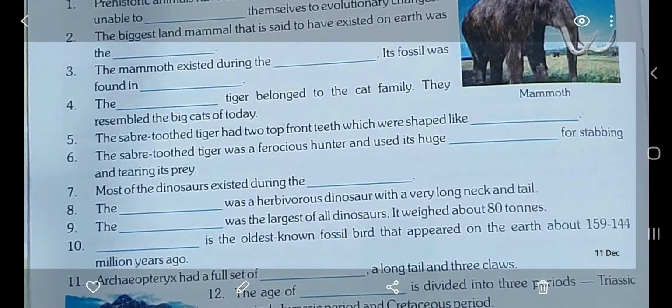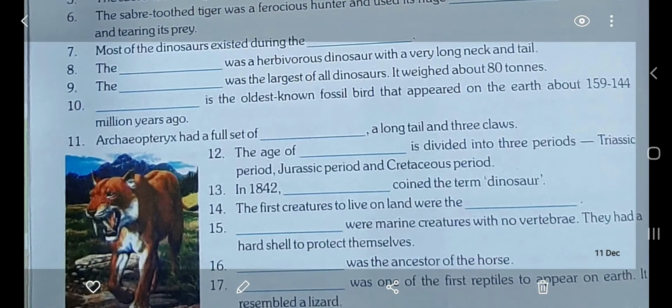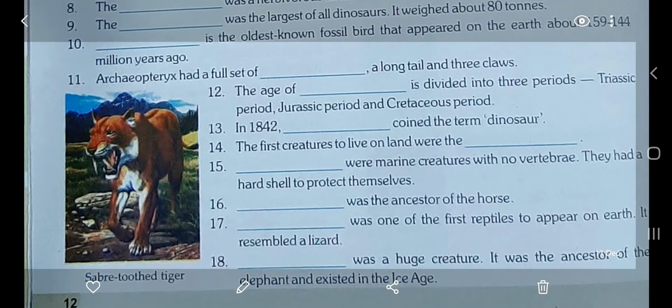Pliohippus. Okay. So you can just see the picture of the saber-tooth tiger. Saber means, I already told you, saber means curved. So just look at the picture. This tiger has got curved teeth.